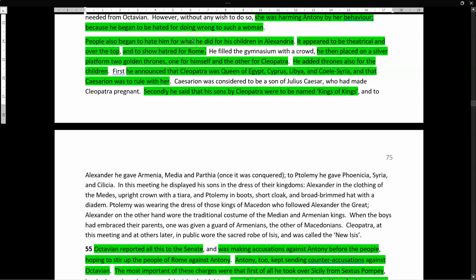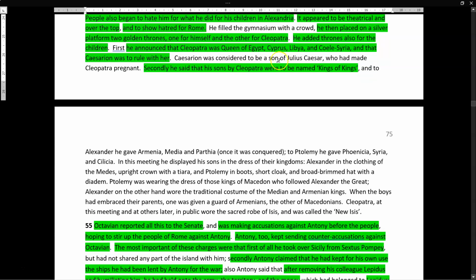So basically what Antony starts to do is act very Eastern. He starts to act Oriental. He starts to act like an Egyptian. And he's a Roman citizen. It's all well and good to go and conquer these places and take them over, but you don't start acting like those people because, if you're not Roman, you're a barbarian. So his behaviour seemed to be showing that he was abandoning Rome for his life in Egypt.